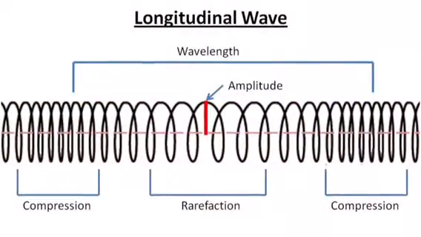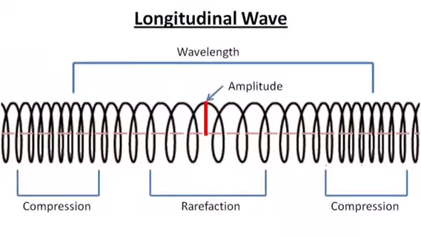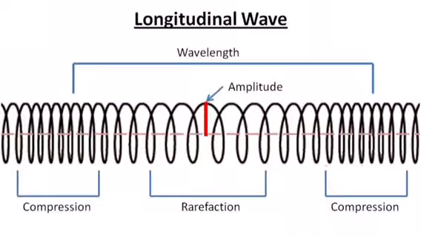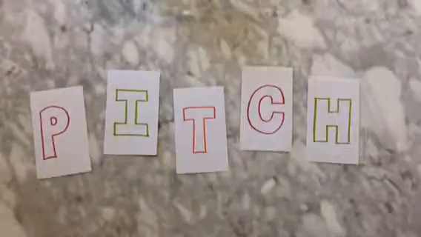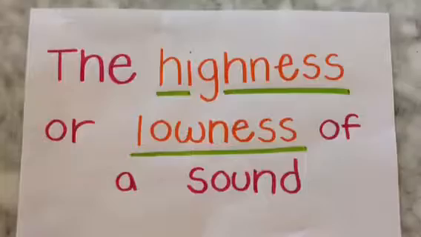Sound is a longitudinal wave that results from the back and forth vibration of the particles of the medium through which the sound wave is moving. A longitudinal wave consists of compressions and rarefactions. A compression is a region where the particles are closest together, and a rarefaction is the region where the particles are furthest apart. Pitch is the highness or lowness of a sound.